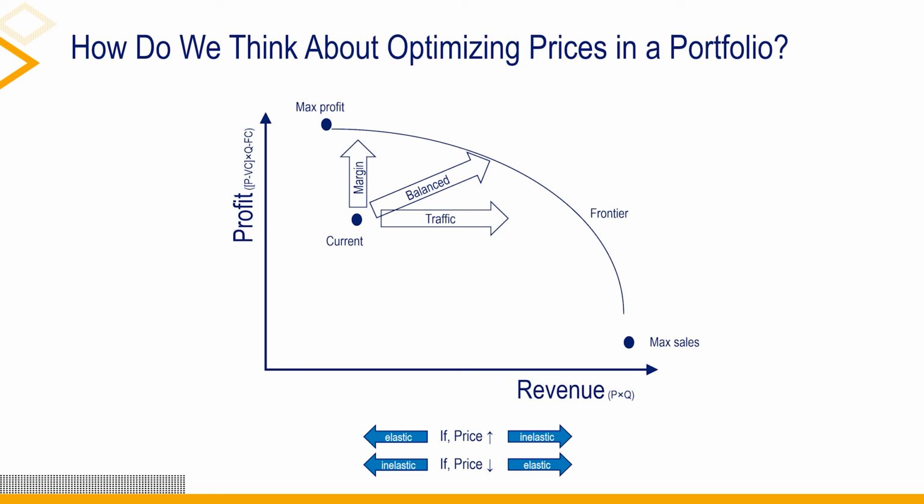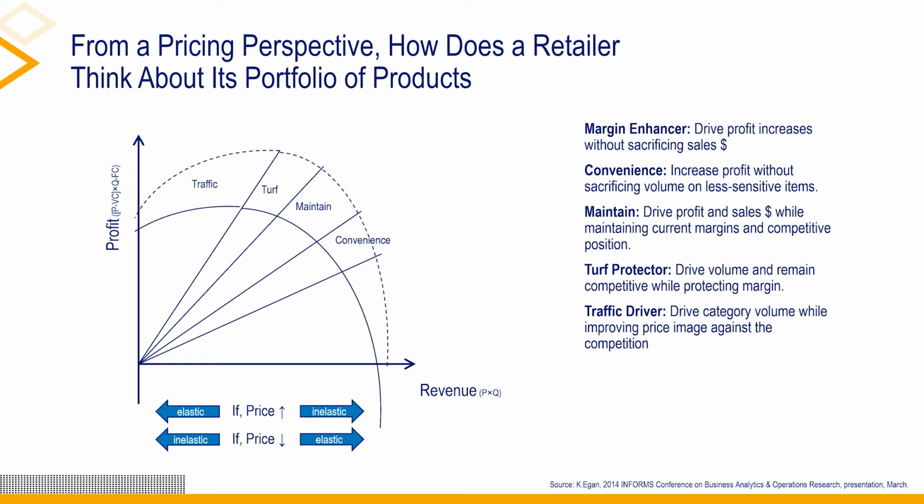This graph is a stylized example of how to think about what we will call the frontier. For a product's given contribution to revenue, are we also maximizing its contribution to profit? Should we view the product as one that will drive margin, drive traffic to the store, or some combination of the two? This topology categorizes a retailer's profits into 5 groups. We call revenue price times quantity. At one extreme is a margin-enhancing product, one where, say, a price cut drops revenue a bit, but profit increases significantly. You drive profit without